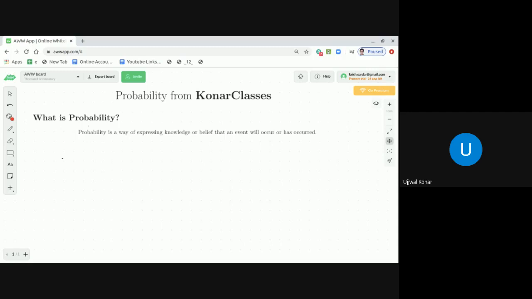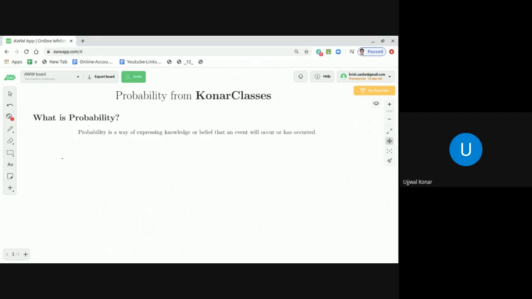Now what is probability? Probability is a way of expressing knowledge or belief that an event will occur. What is the event? The event is that it is likely to rain today. Now in that event, how much probability is there? It is purely a number.